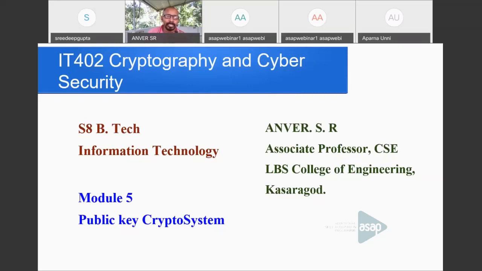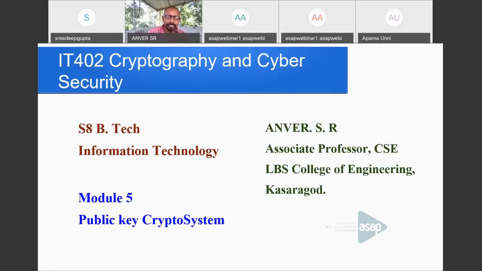We have seen some traditional crypto systems, and then in the fourth module, we have seen the Data Encryption Standard and Advanced Encryption Standard, that is DES and AES. They all come under symmetric crypto system. Here I am going to present on public key crypto system, which is also called asymmetric crypto system.